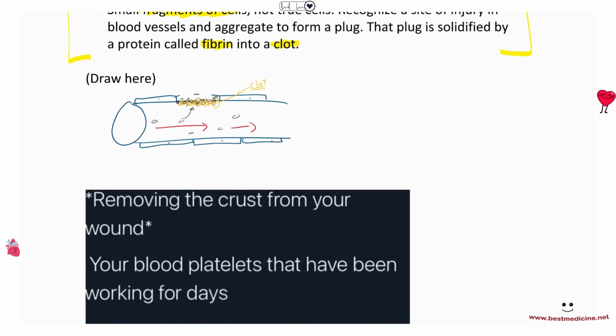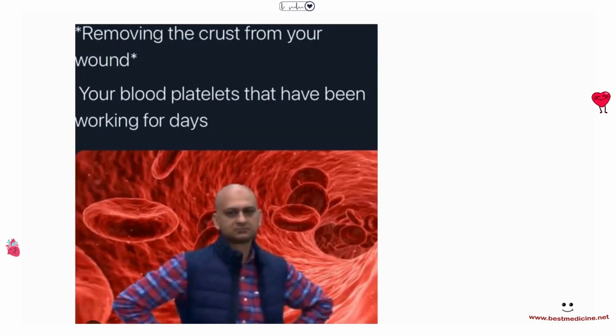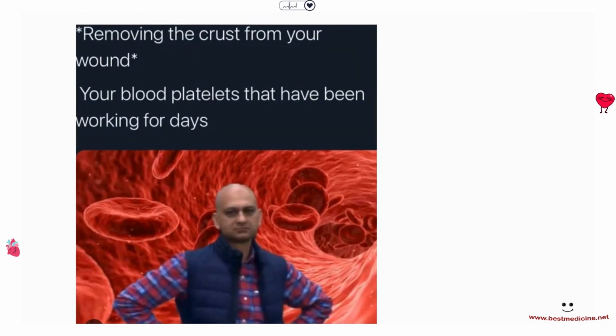So we get a meme for platelets. Removing the crust from your wound. Your blood platelets that have been working for days.